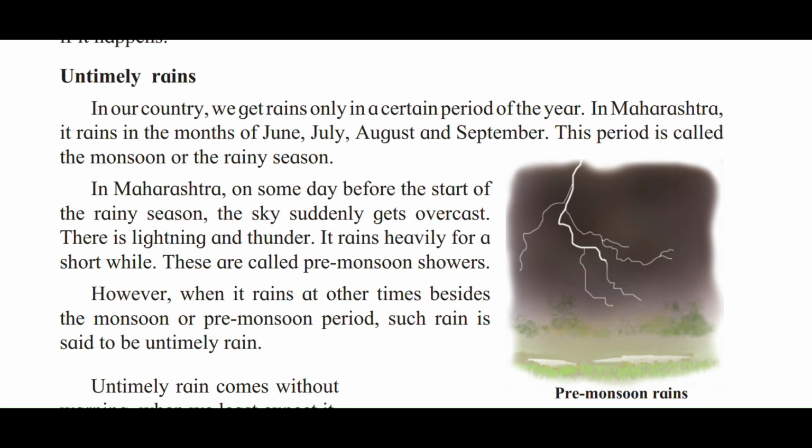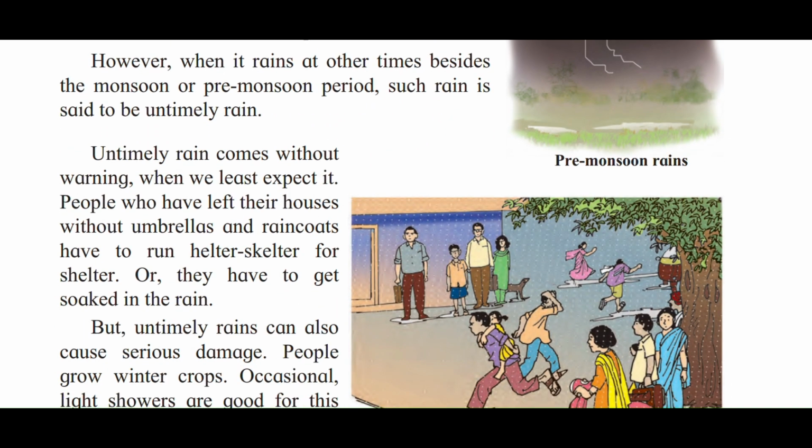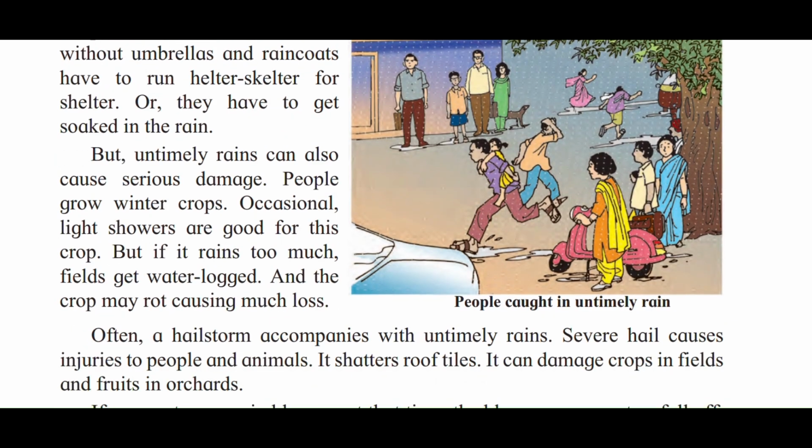However, when it rains at other times besides the monsoon or a pre-monsoon period, such a rain is said to be untimely rain. Untimely rain comes without warning, when we least expect it. People who have left their houses without umbrellas and raincoats have to run helter skelter for shelter, or they have to get soaked in the rain. But untimely rains can also cause serious damage.